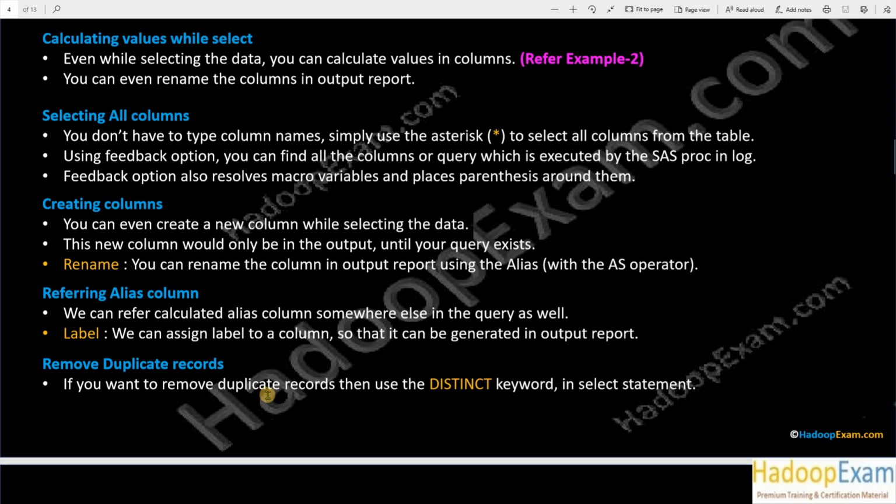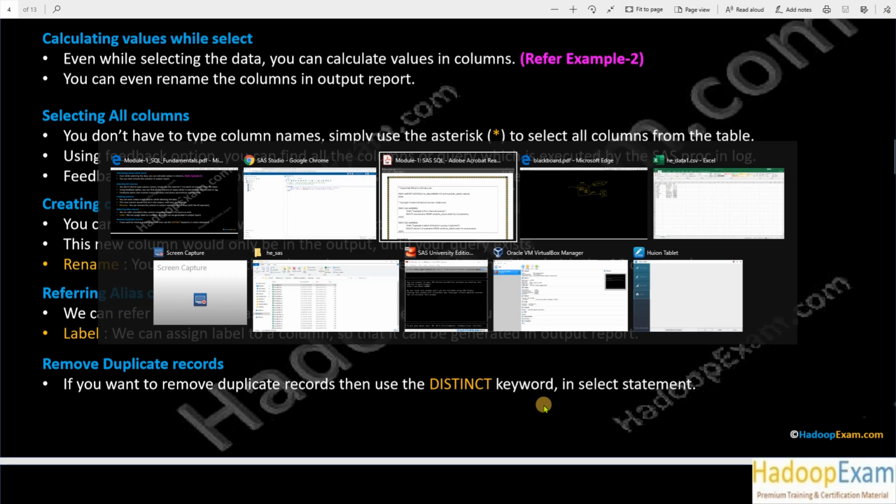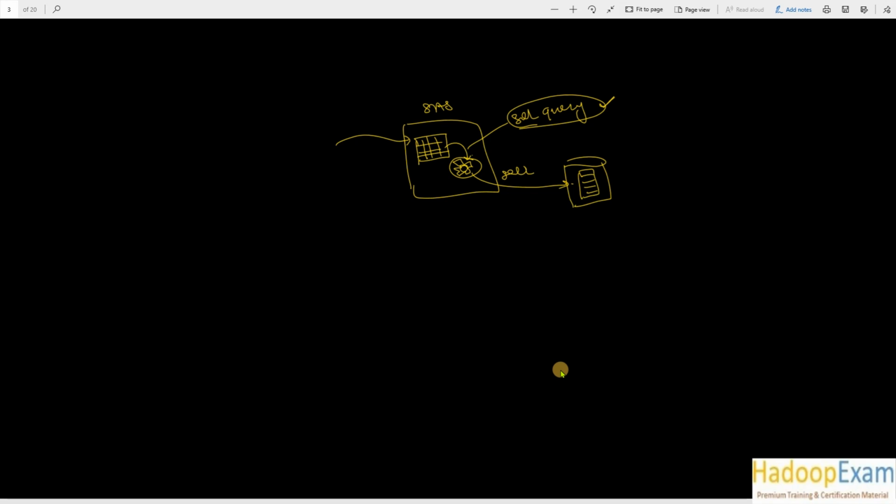Okay, so if you want to remove the duplicate records, then use the distinct keyword in the select statement. Let's say in my underlying table, okay, this is my table. This has course ID 1, name is Hadoop, location is Mumbai. Same goes to SAS, location is Pune. Okay, third record, Python, and location is Chennai. And again the first record is repeated, Mumbai.